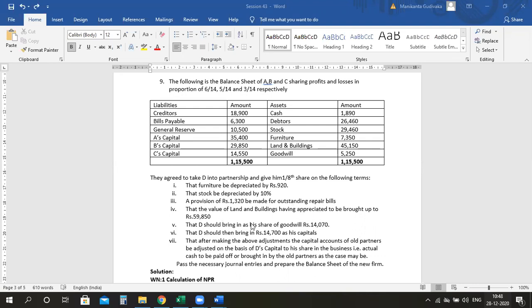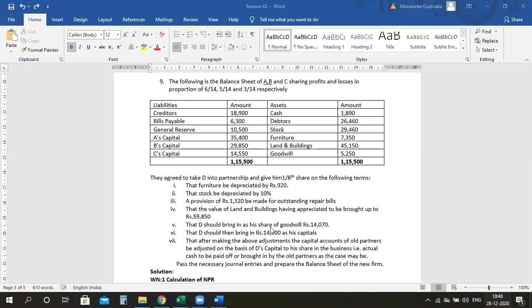Now, D should bring in his share of goodwill 14,070. That is goodwill, 14,070. And D should also bring in 14,700 as his capital. After making the above adjustment, the capital accounts of the old partners should be adjusted on the basis of D's capital and his share in the business. That is the actual cash to be paid or brought in.